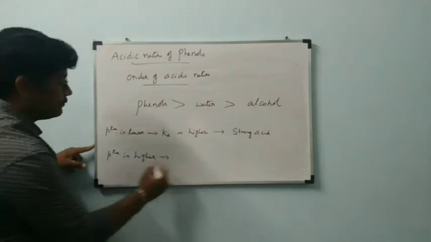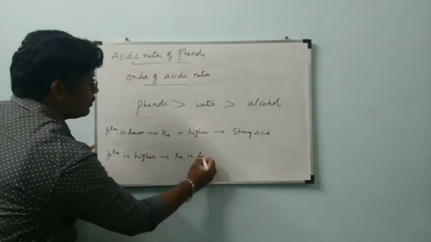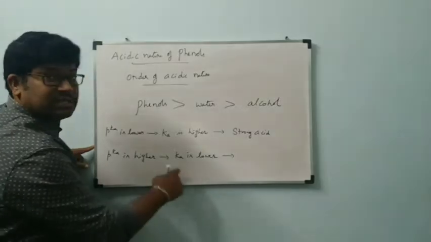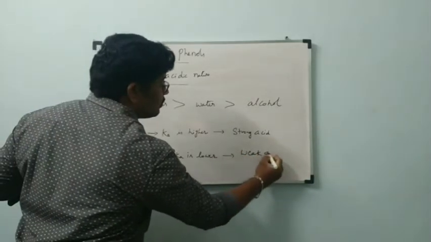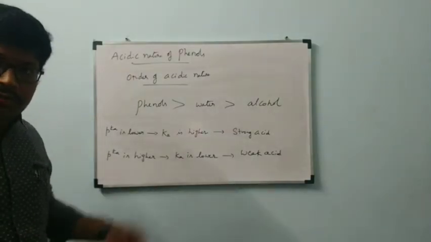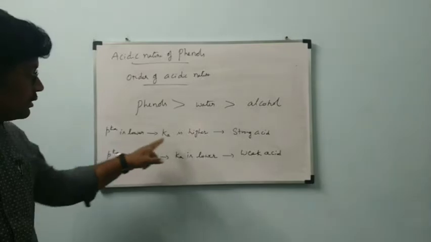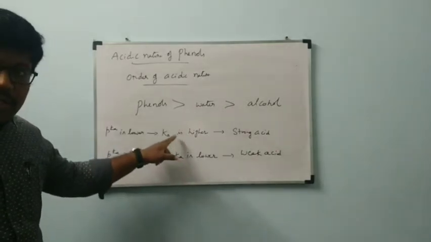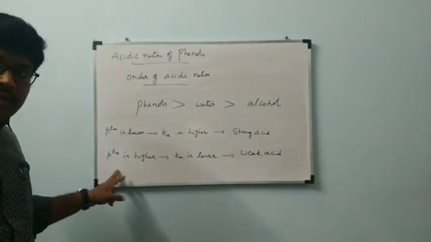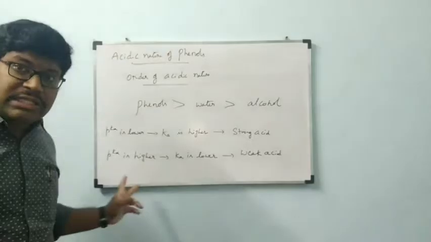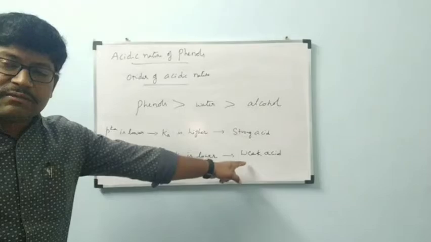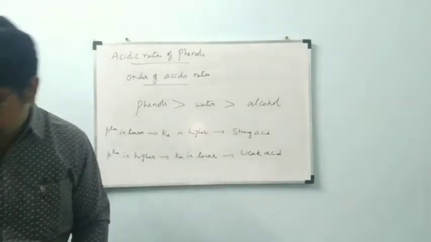If the pKa value is higher and the Ka value is lower, these two are the features of a weak acid. In the notes, note down this one also. pKa lower and Ka higher are the two characteristics of a strong acid. pKa higher and Ka lower are the two characteristics of a weak acid. Depending on pKa and Ka values, we can say which is a strong acid and which is a weak acid.